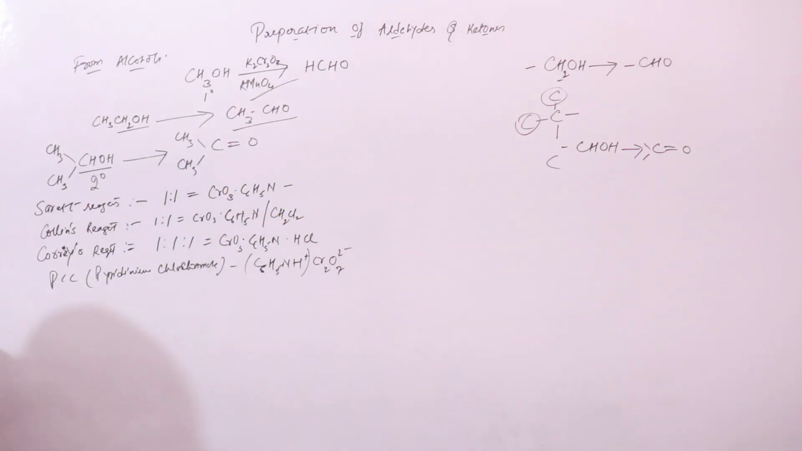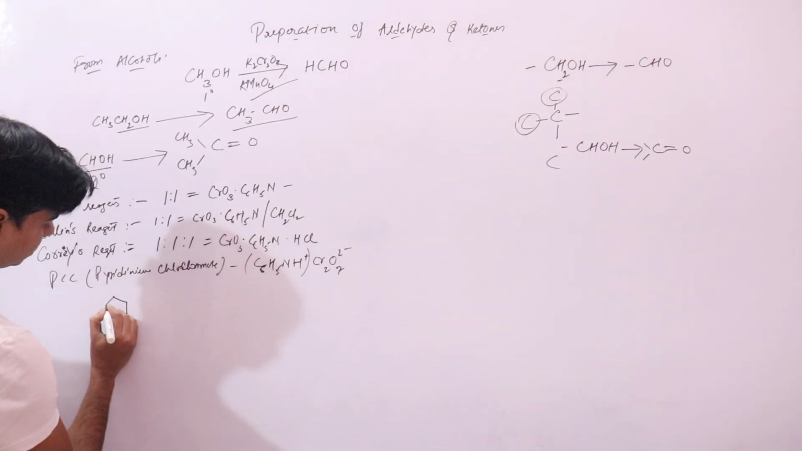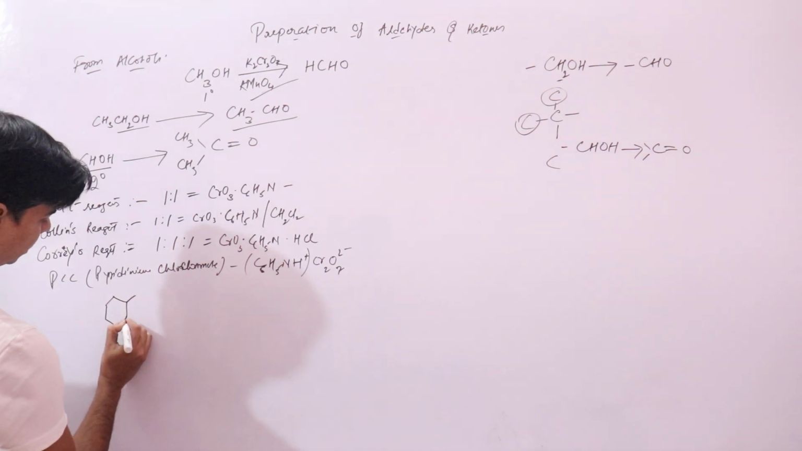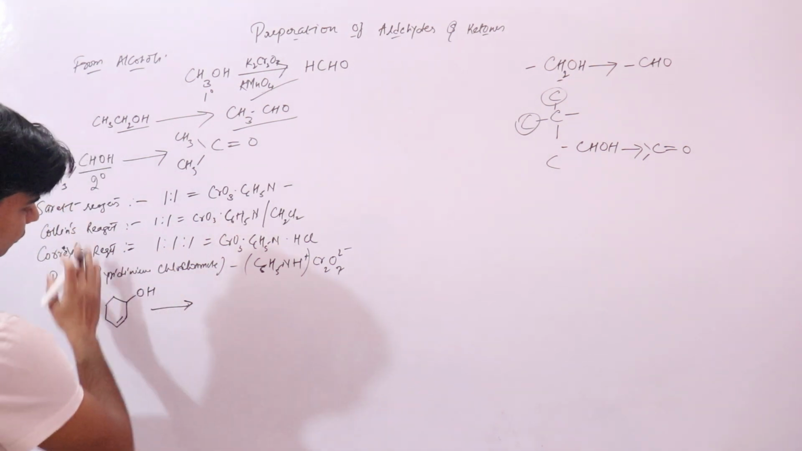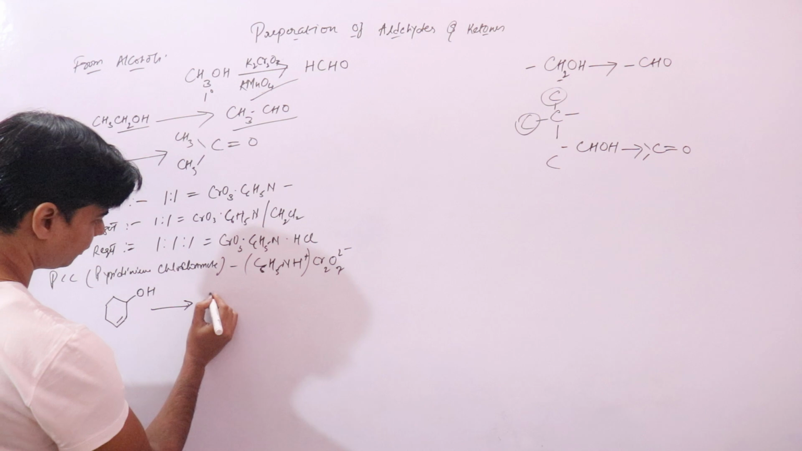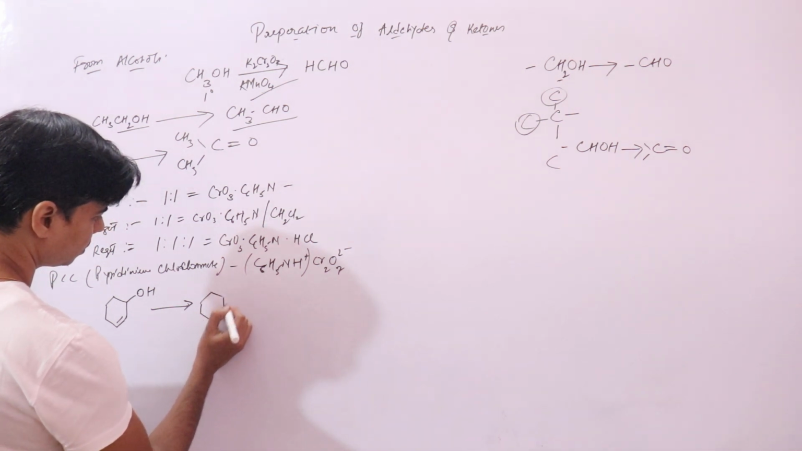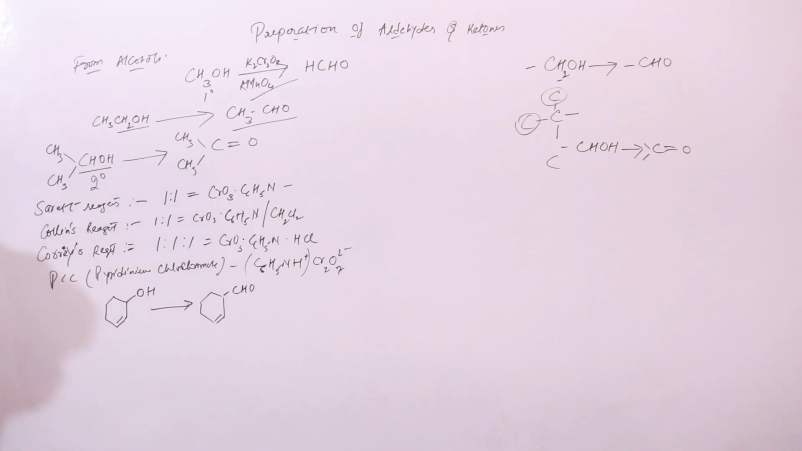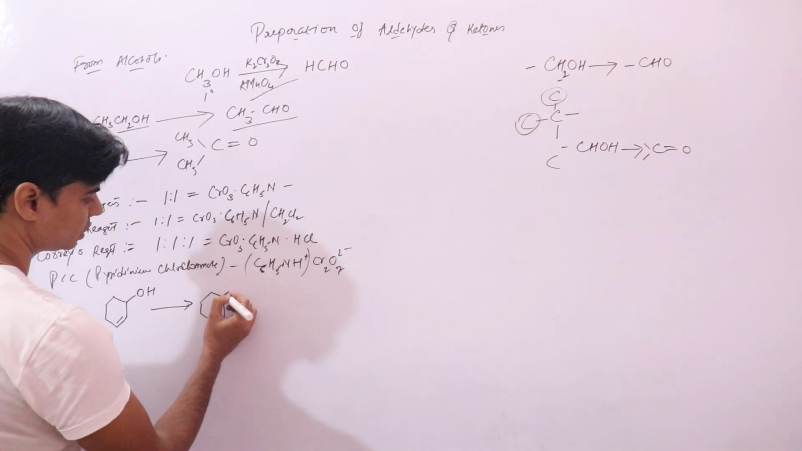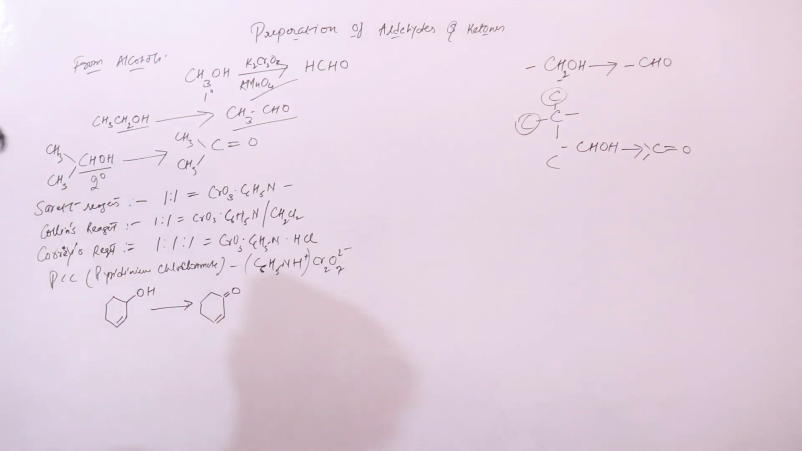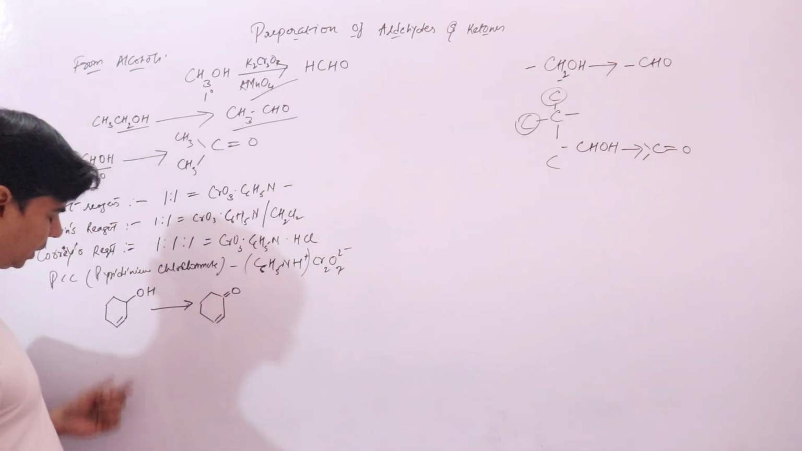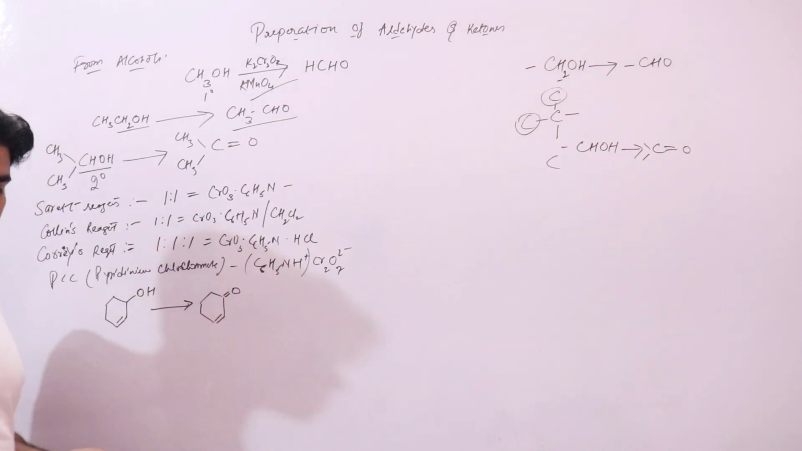Let's see one equation. This is your alcohol. In the presence of any of these reagents, your double bond would not be affected. This is an OH group, so it will change to a ketone, and your double bond is not affected. It remains as it is.